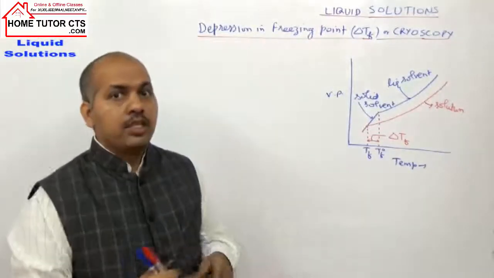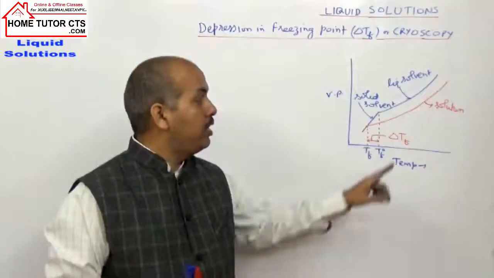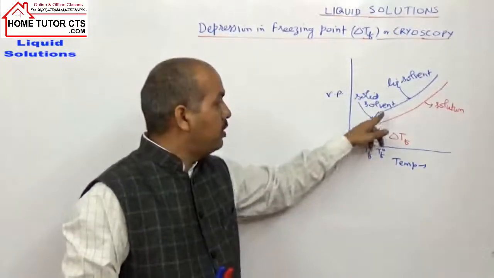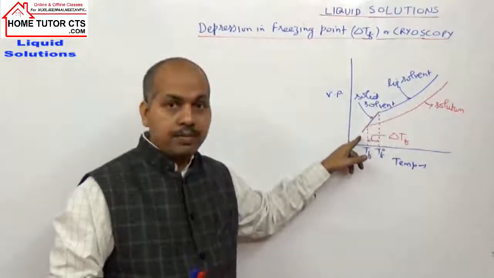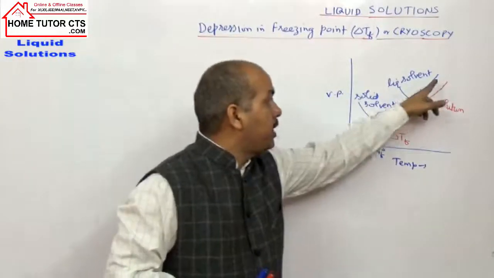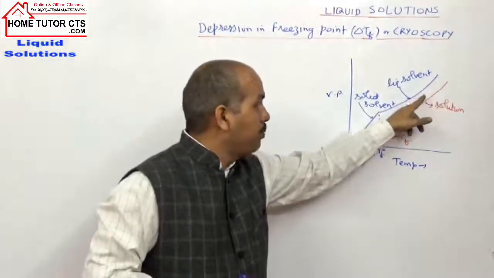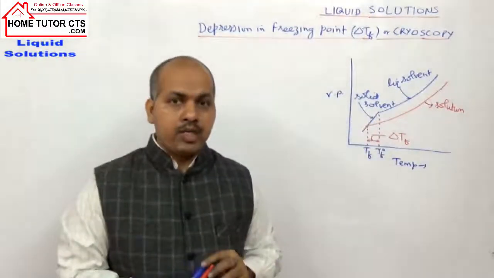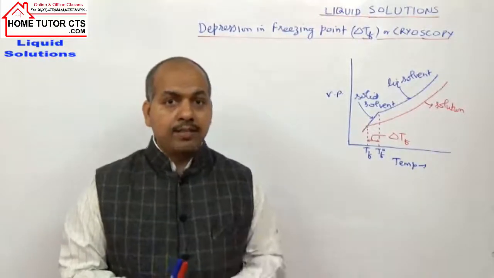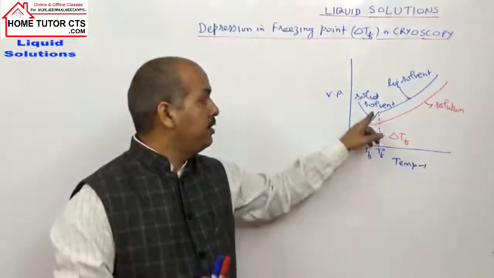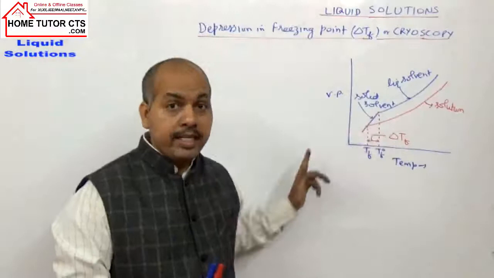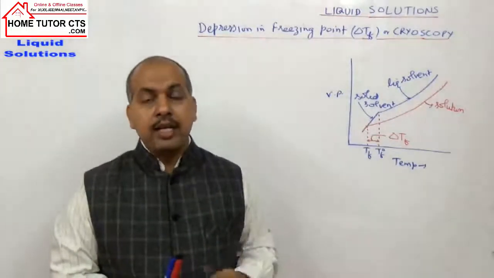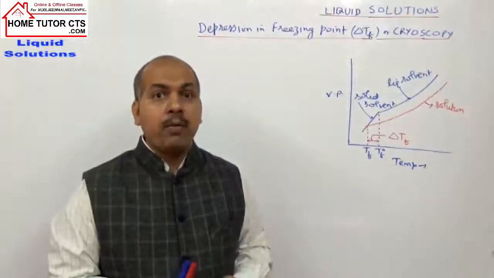So the solution freezes only when the graph meets the straight line of the given solvent curve. You can see the graph once more. On lowering of temperature, there is a decrease in the vapor pressure. But once a liquid is solidified, there is a rapid decrease in the vapor pressure.